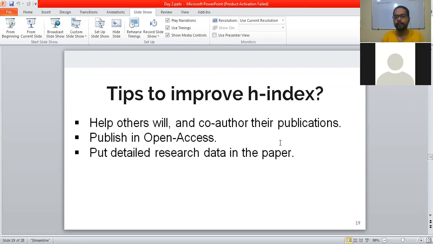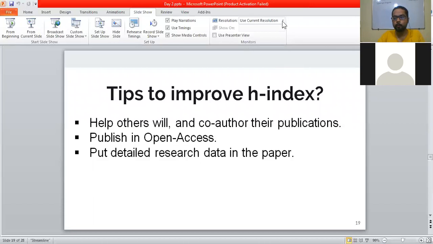So for that, I will just refer to some of the papers that have done similar work, and this will ultimately help me. So this is why I'm saying, try to put detailed research data in your paper, and this will ultimately help you.